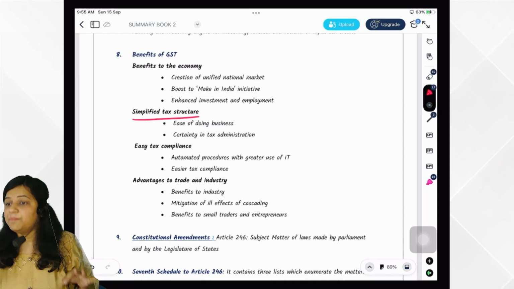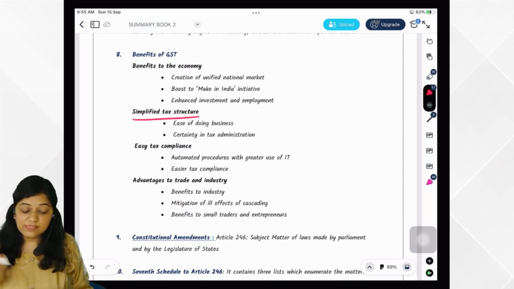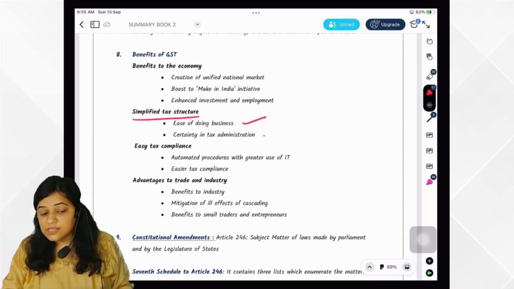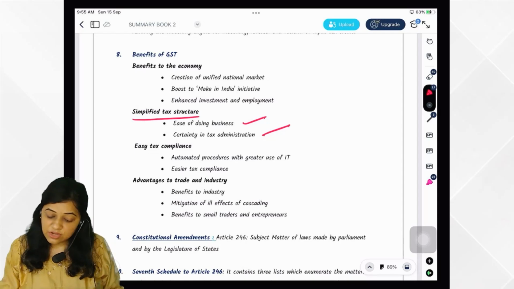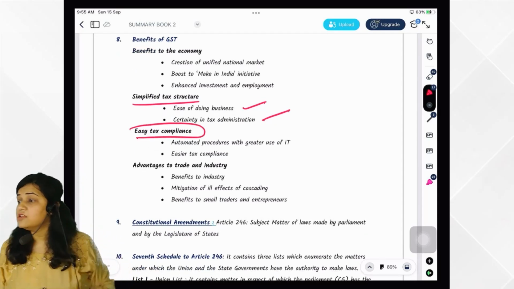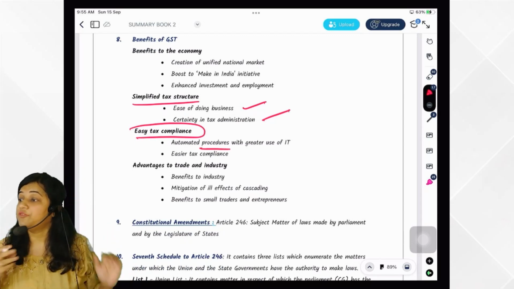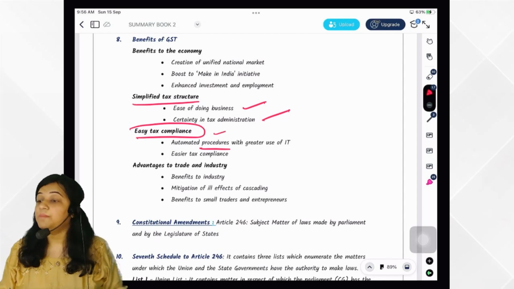Is there any simplified tax structure now? Yes, the tax structure has simplified to a greater extent. Ease of doing business, certainty in tax administration. Are the compliances easy now? Yes. There is automatic procedure and there is greater use of IT. So ma'am, definitely there is easy tax compliance now.